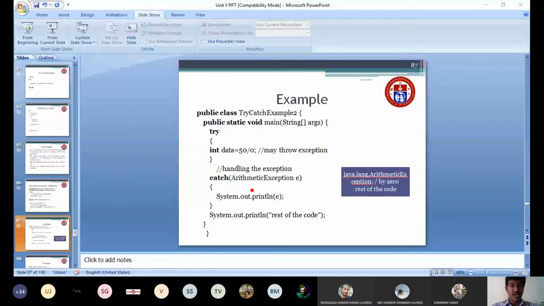The try block must be followed by either a catch block or a finally block. Understand, ma? Yes, sir. Your program will be terminated abnormally because I am not writing the catch block. You have written the try block, but if you are not writing the catch block or finally block, then your exception will not be handled. Even though you are writing the code for the exception, it will not be handled, and your program will be terminated abnormally.